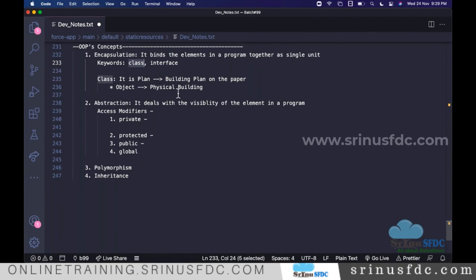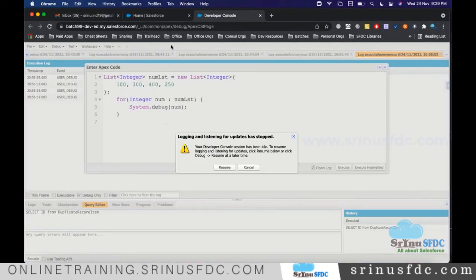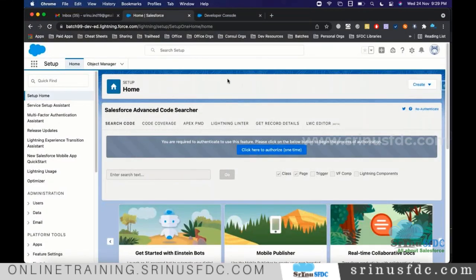Try to relate these to real-world examples and understand them so that you'll easily remember the differences. Now let's create a class and see how it works. Once we log into Salesforce, I believe we have the developer edition account. There are different places where we create the class, right? It is like this. Let's say we need to construct a building.